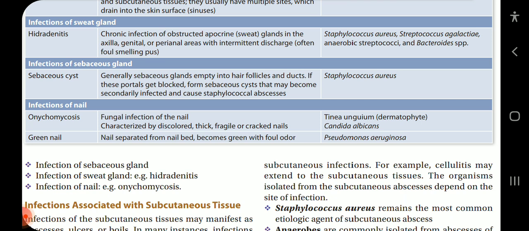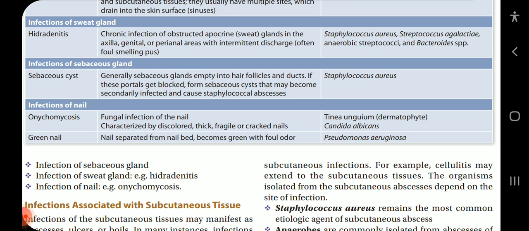Chronic hidradenitis: chronic infection of obscurated apocrine sweat glands in the axilla, genital, or perianal areas with intermittent discharge, often foul smelling pus, caused by Staphylococcus aureus, Streptococcus agalactiae, anaerobic streptococci, and Bacteroides species.